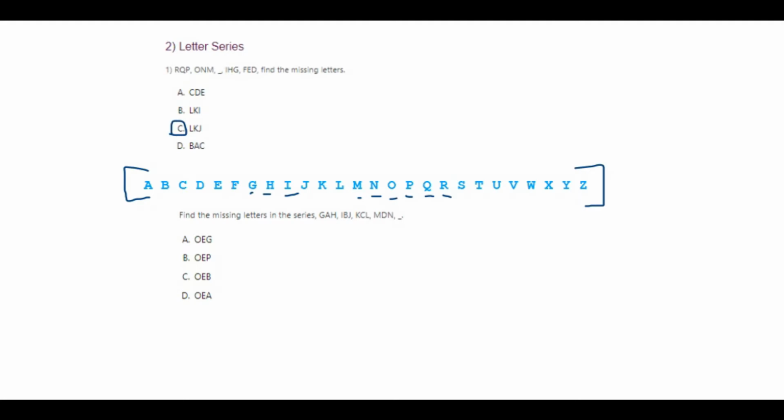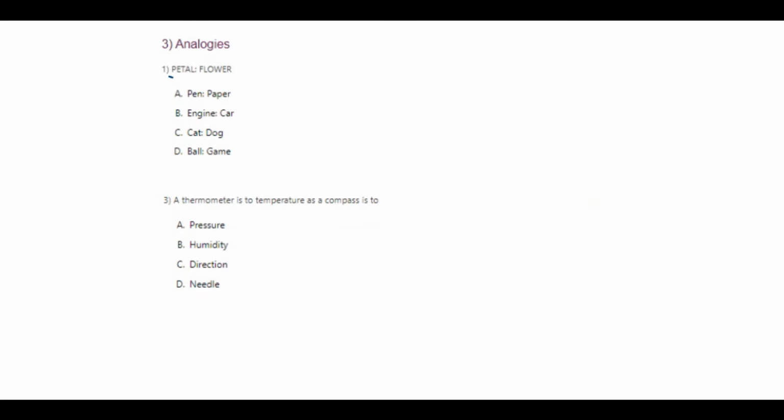I'm giving the next missing letter of the series VAH, IBJ, KCL, and the end on left to you because it's very easy. I'm leaving it on your part, but still, if I take the series G, A, and then H. Now I, B, and then J. K, C, and L. So M, D, and N. So next will be O, E, P, which is your option B.